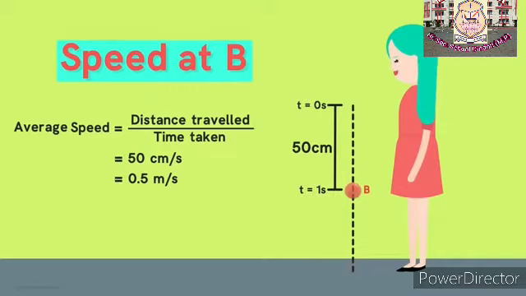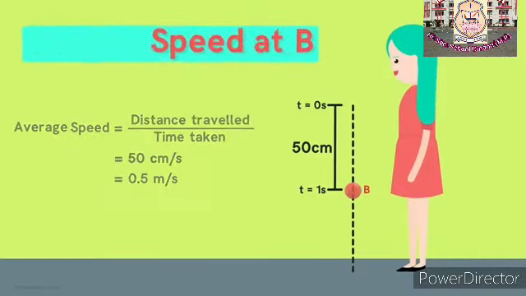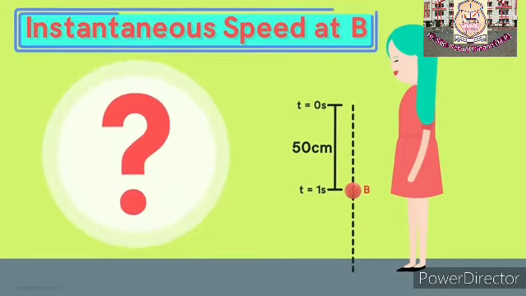But what we are interested in is the speed exactly at the instant when the ball is at position B. That is called the instantaneous speed of the ball. Can you try finding the instantaneous speed?